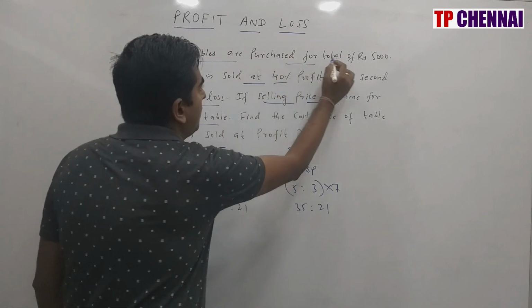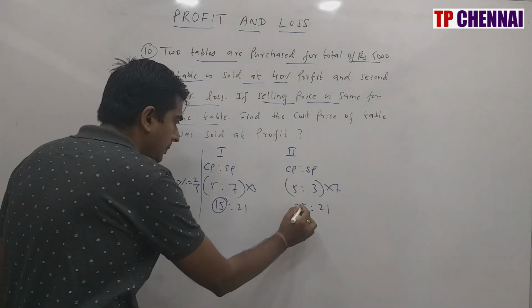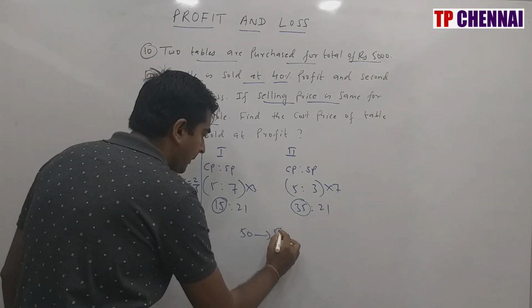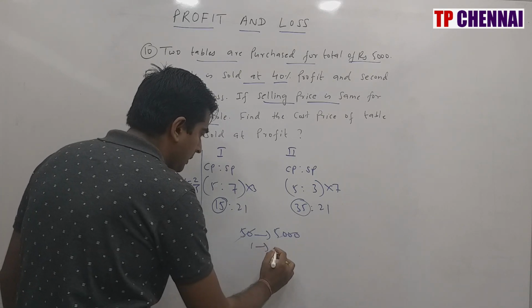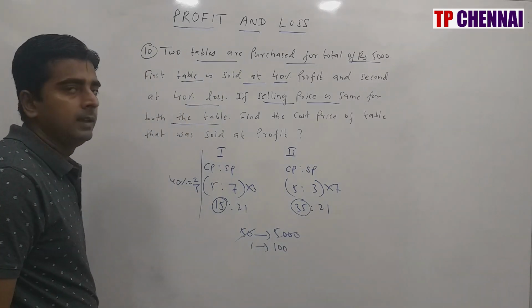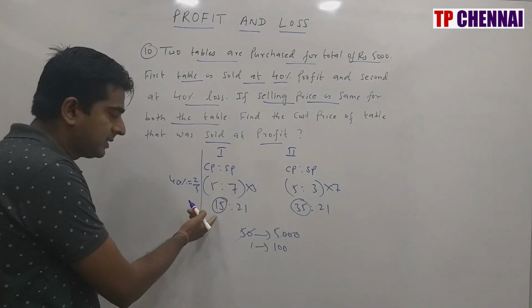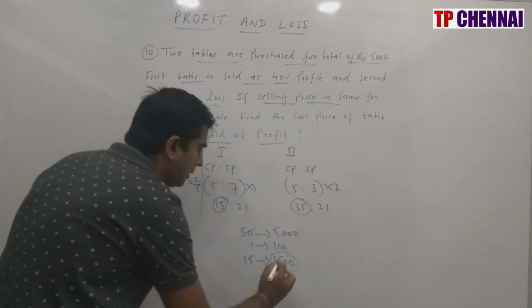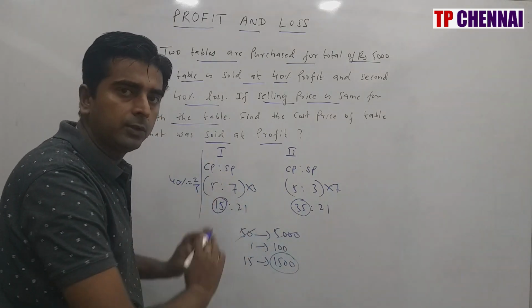Total cost price of both the tables is 5000. Here what about total cost price? 15 plus 35, 50. 50 part is how much? 5000. So one part is nothing but how much? 100. Now what they are saying? Find the cost price of the table that was sold at profit. First table is only getting profit of how much? 15. So 15 part is how much? 1500. So what is my answer? My answer is 1500. This is one way to solve this question.